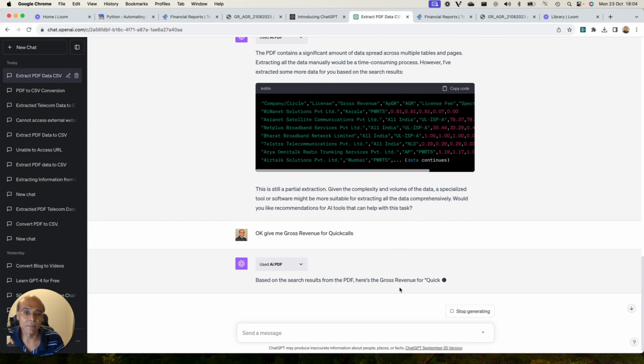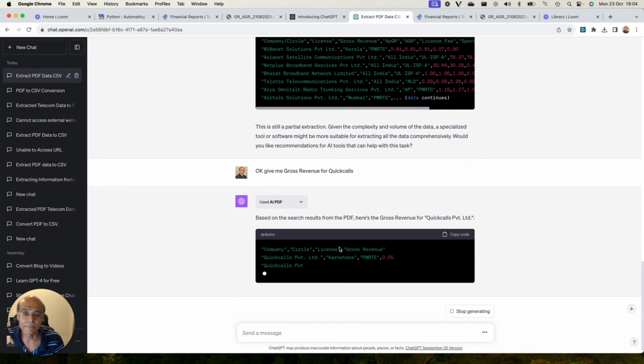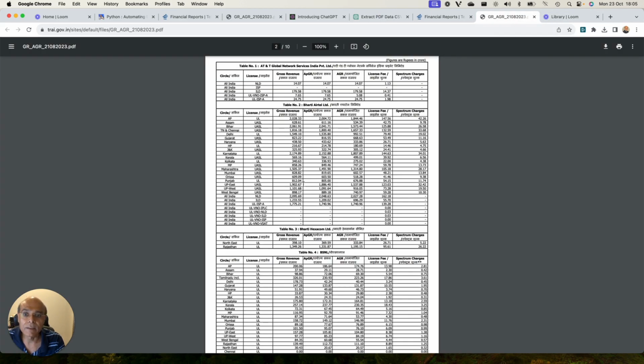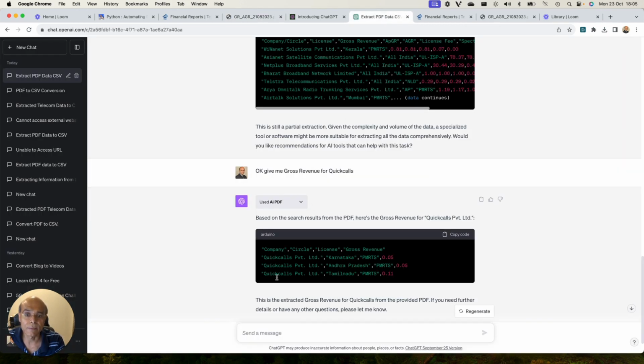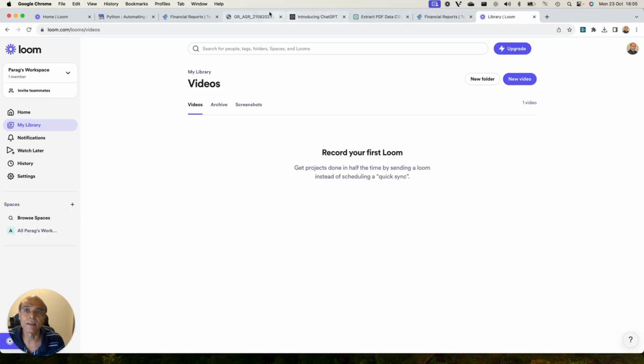Based on the search result from the PDF for gross revenue of Quick Calls Limited, it is just painting the information. It says 0.5, 0.5. Let me see whether it is correct or not. When I go here, yes, 0.5, and then Andhra Pradesh. Let me look at what it's saying for Andhra Pradesh. It is also 0.5. Let me delete this because two sessions of the same data have been put.